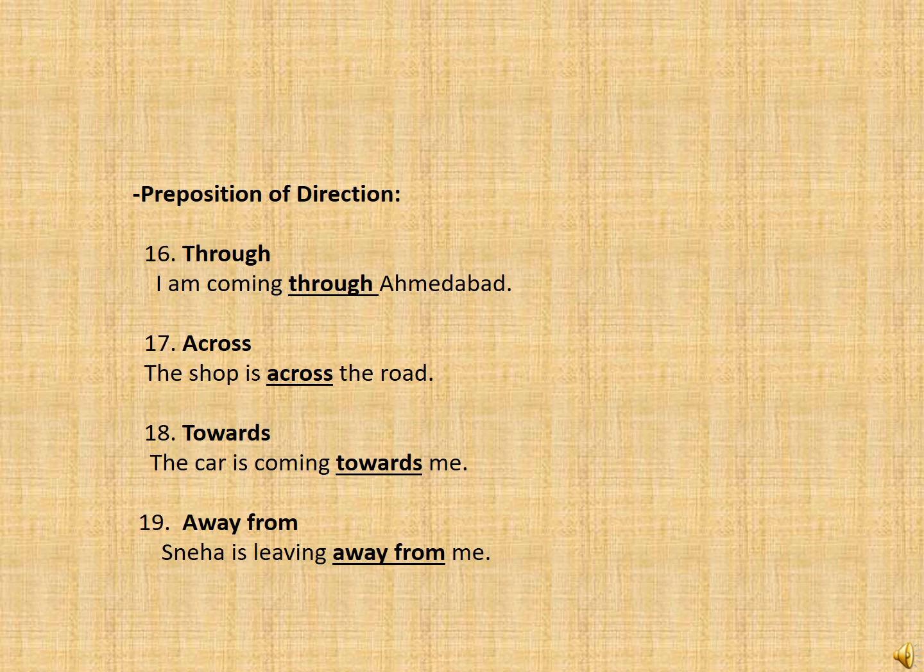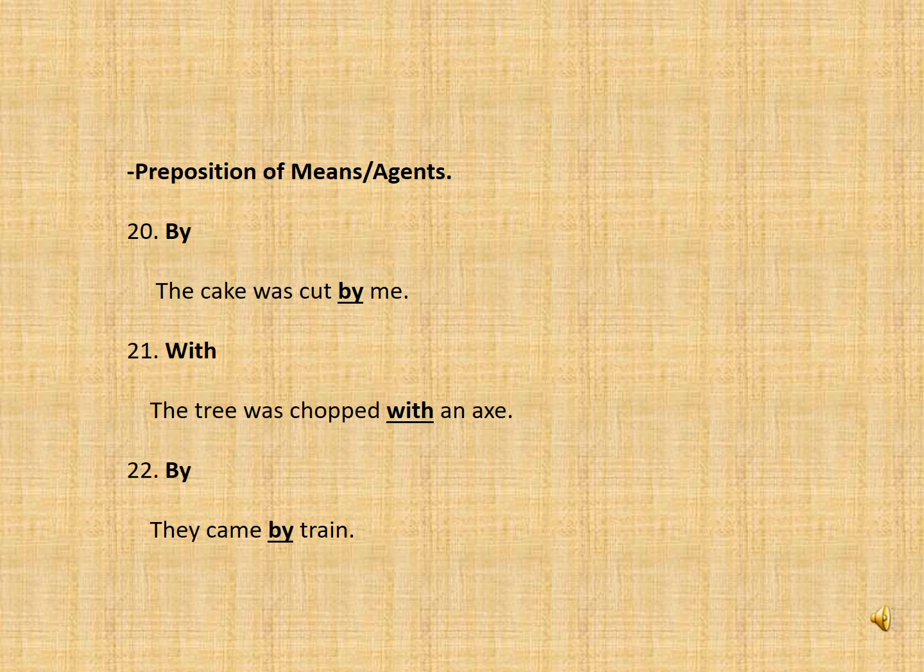Then towards. The car is coming towards me. And next is away from. Sneha is living away from me. Now guys, we'll see prepositions of means or agents. In that, by. The cake was cut by me. Next is with. The tree was chopped with an axe. Then by. They came by train.